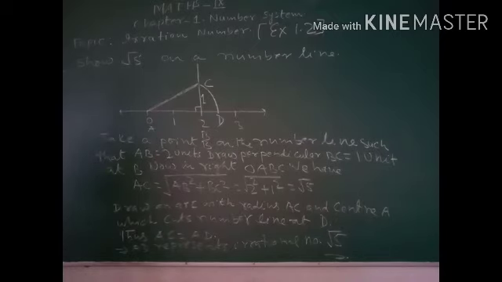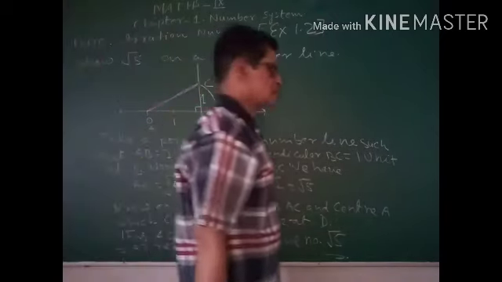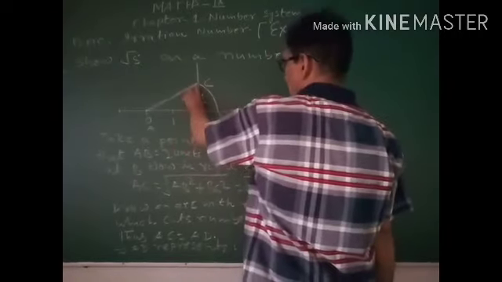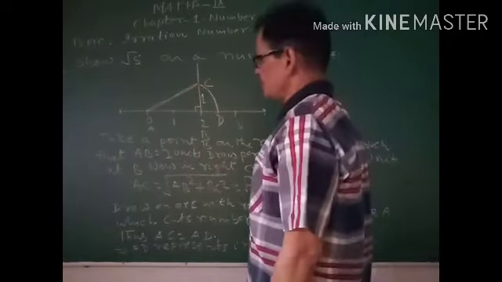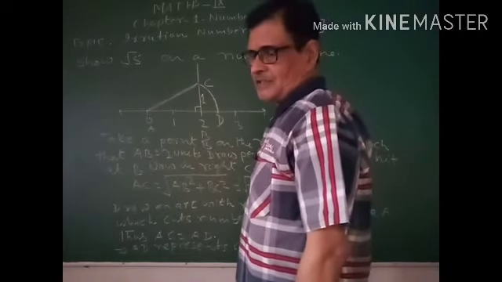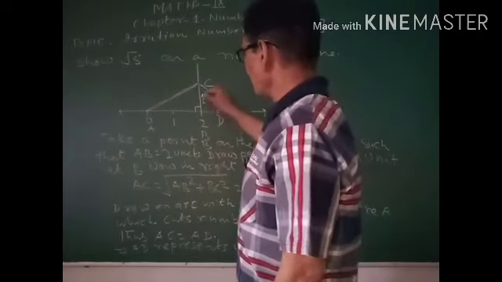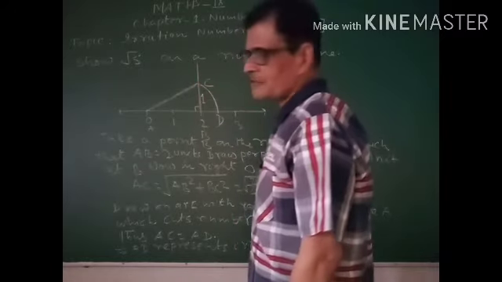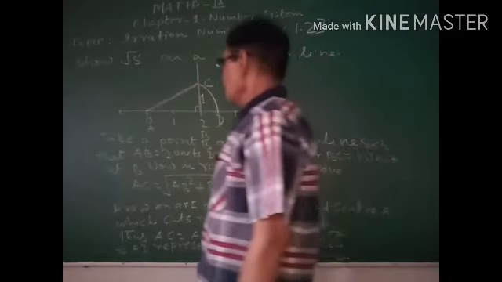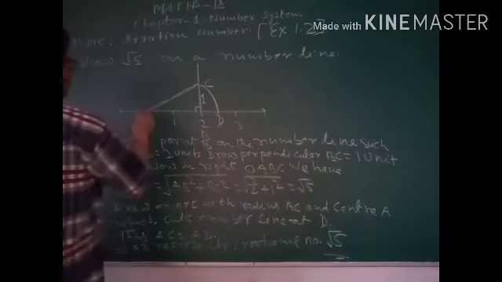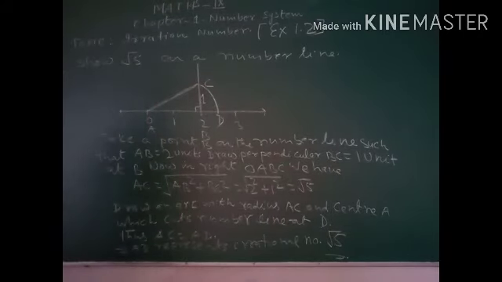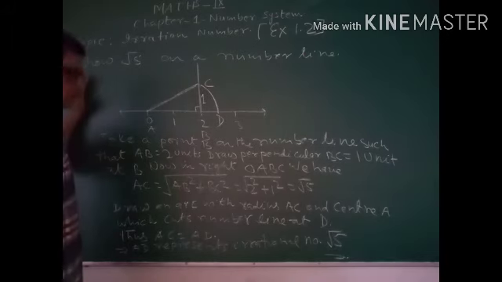The main point here is that you have to take the perpendicular always equal to 1 unit. Always 1 unit. Perpendicular should always be 1. And on this basis, if you want to represent an irrational number like root 6, root 7, root 5, in the same way, this is how you can show them.